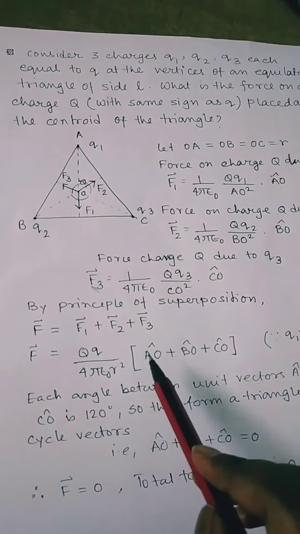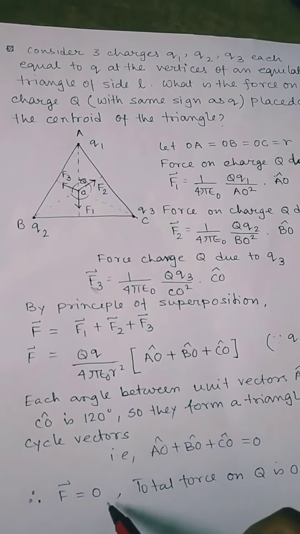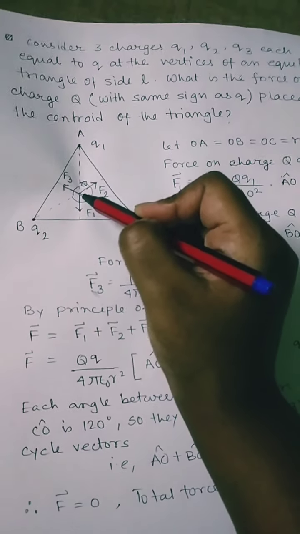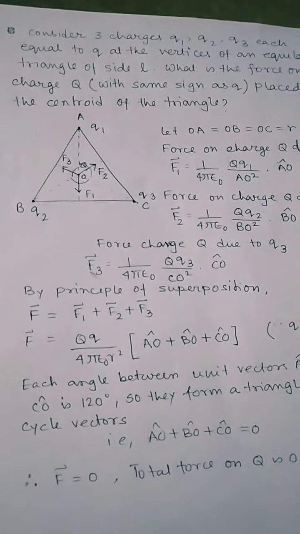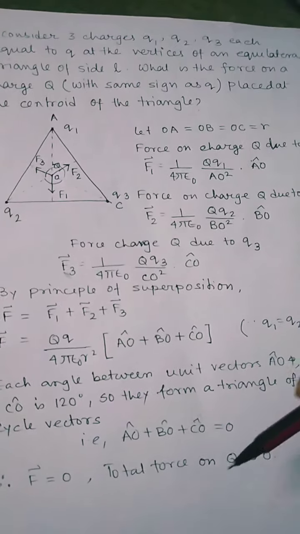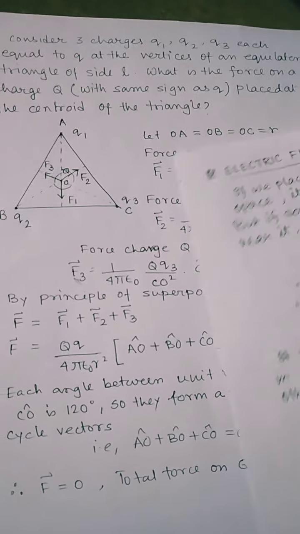So if we put 0 over here, we see that the force becomes 0. So the total force on this charge capital Q is 0. That means this charge will not move in any direction. That is, the total force on capital Q is 0. Okay. Now next we will start with electric field.